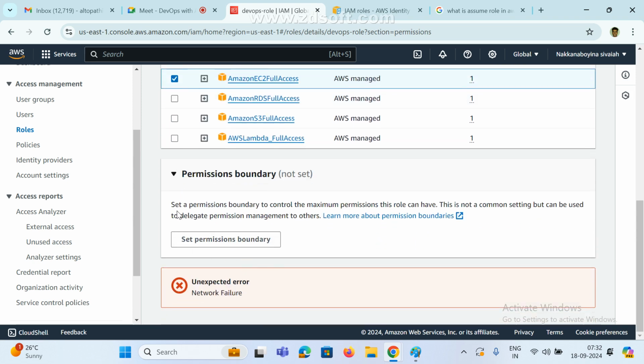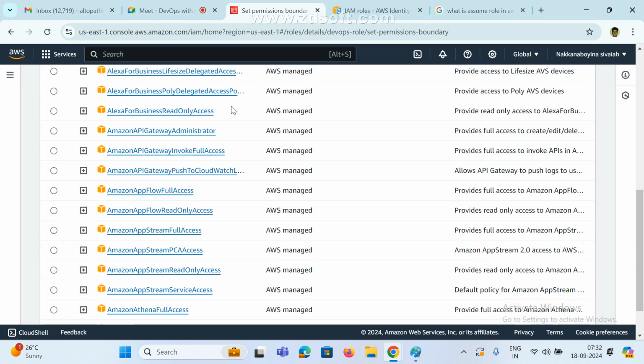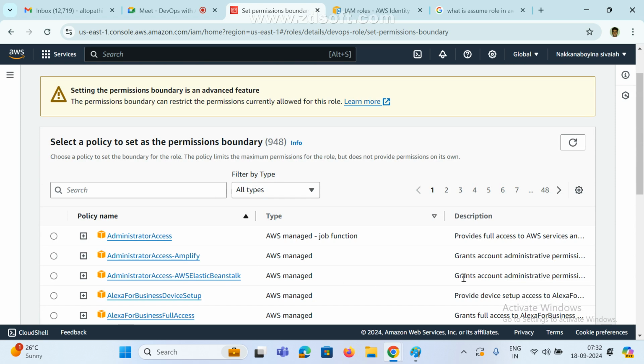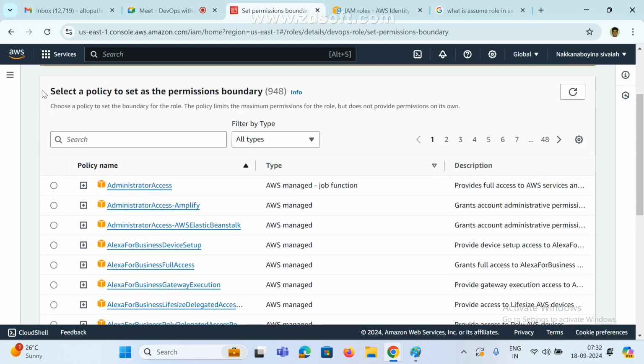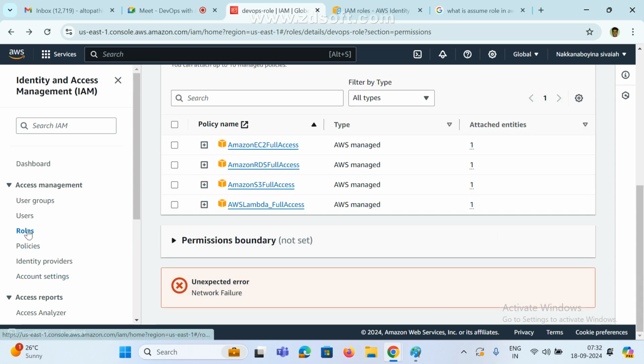Permission boundary is not set. Set a permission boundary to control the maximum permissions that a role can have. So this is not a common setting. If you want to, you can set a boundary also, so how it can grant permissions and all. This is extra. So now I created the role.